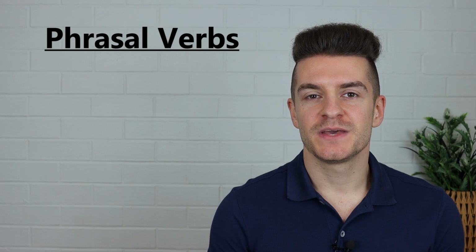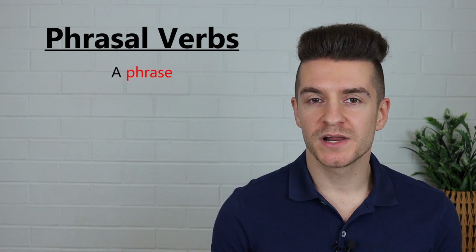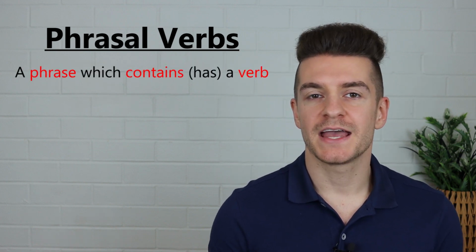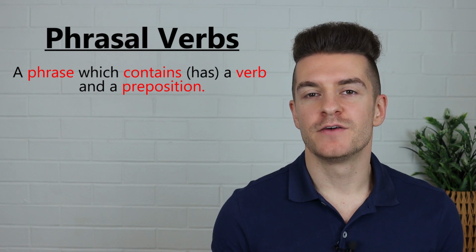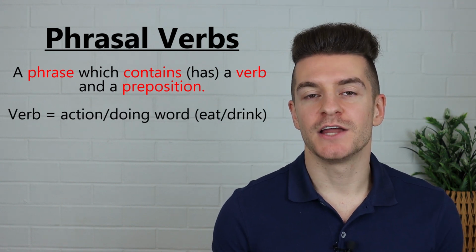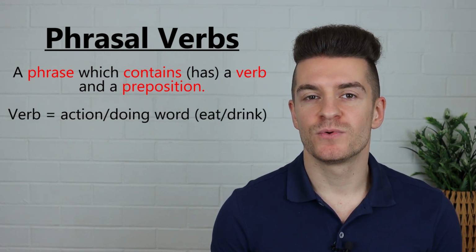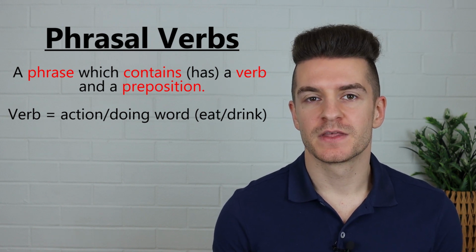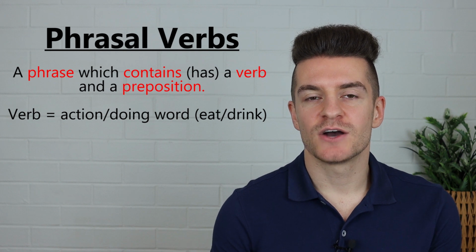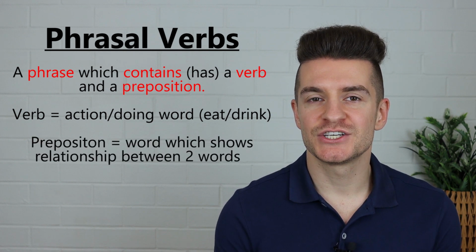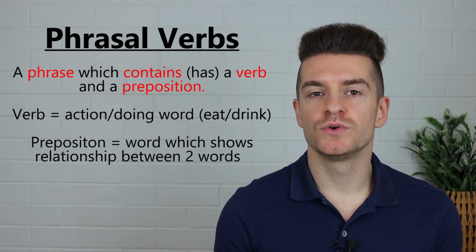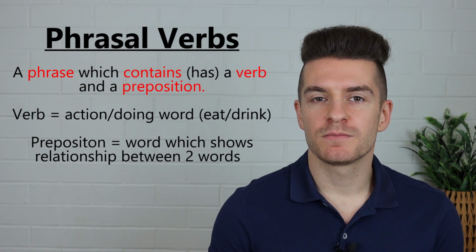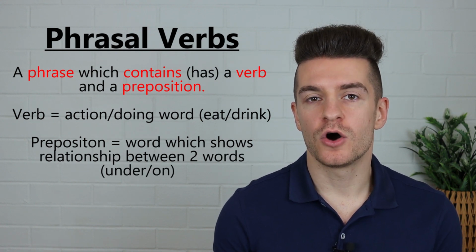A phrasal verb is a phrase which normally contains a verb and a preposition. A verb is an action word, a doing word. For example, eat, drink, sleep. A preposition is a word which shows the relationship between two words. For example, under or on.